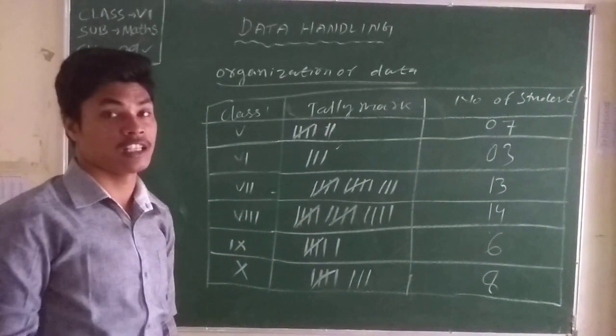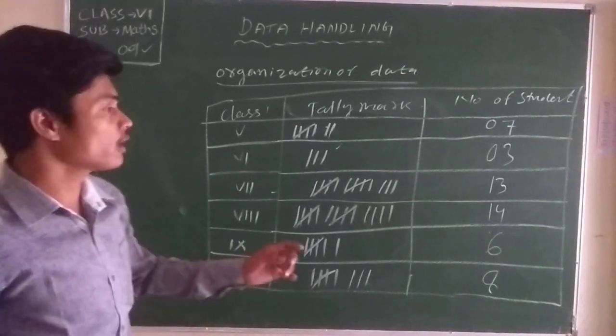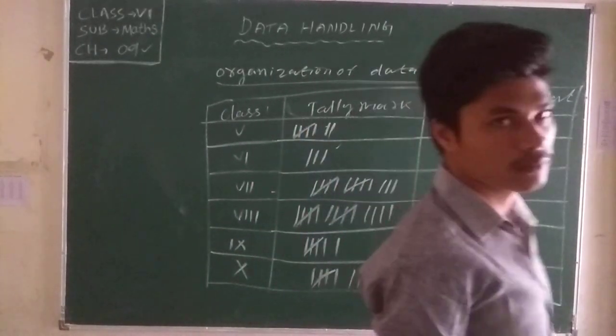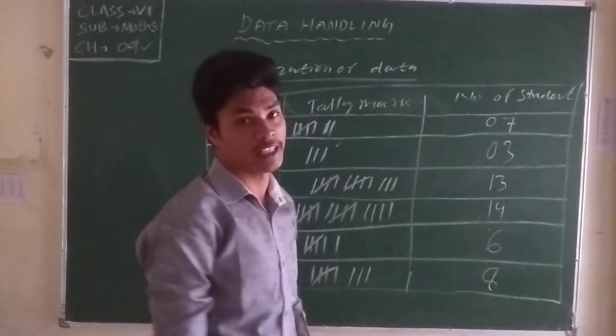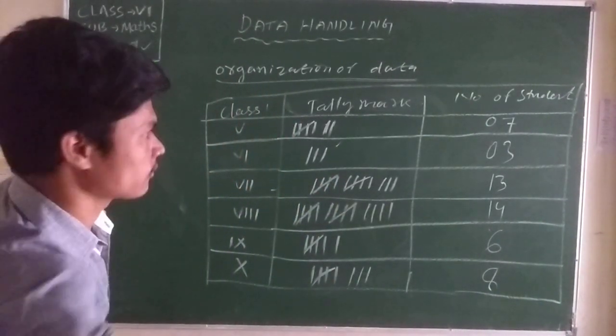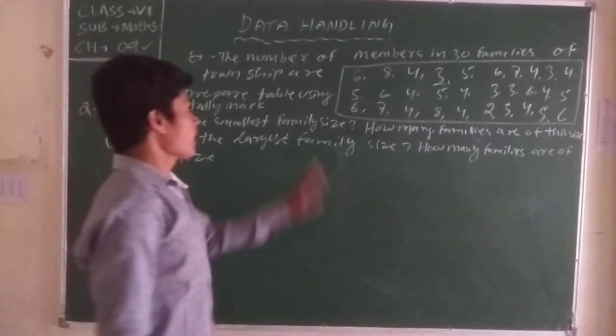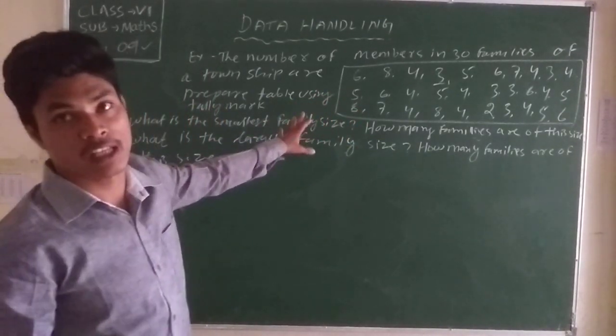Now we will take another example. I will give you some other examples. If the data is given, you use that one. Okay. We will take another example for the tally marks. Now we take data and questions for the tally marks, how to use tally marks and so on.